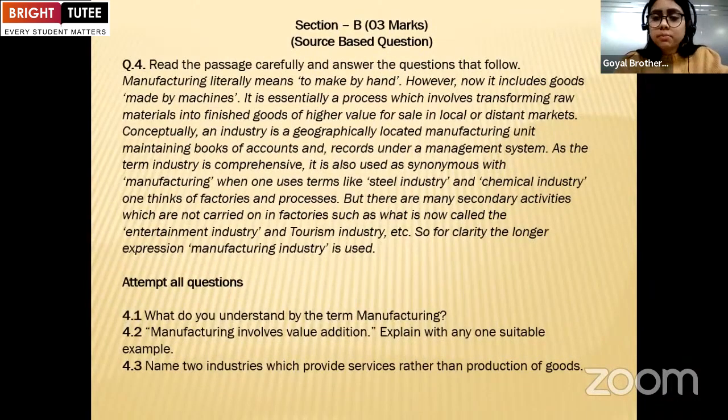So section B is of 3 marks. There will be a source based question, right? Any paragraph could be taken from the NCERT book, and they have to attempt all the questions in this. See, question number 4 is divided into 3 parts: 4.1, 4.2, 4.3. They have to read it very carefully and answer accordingly.